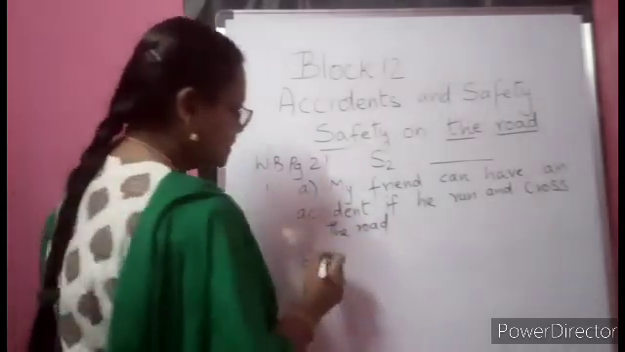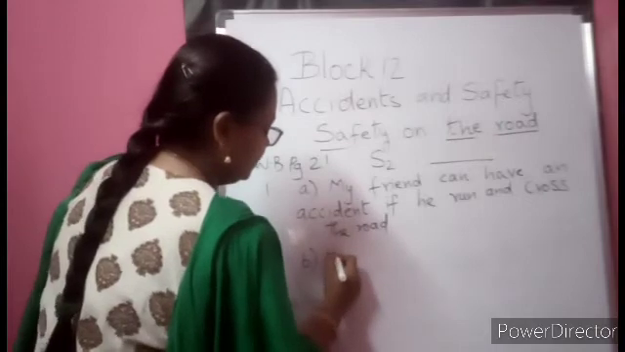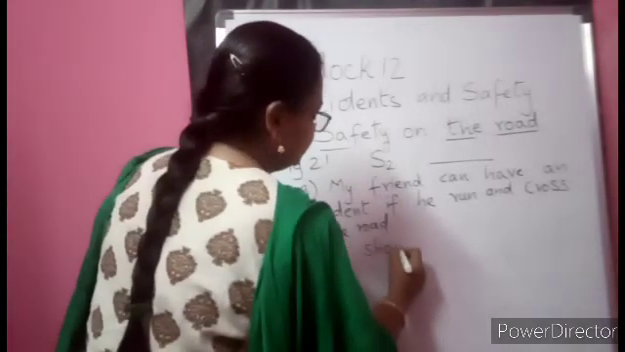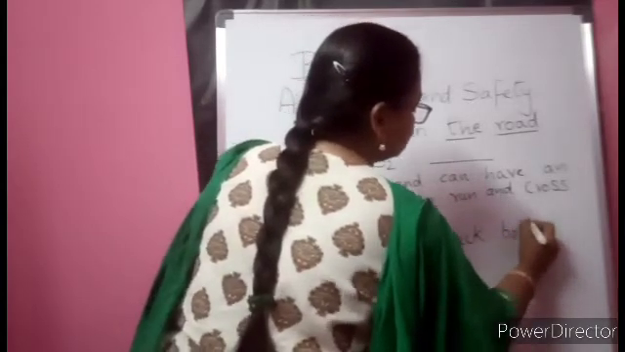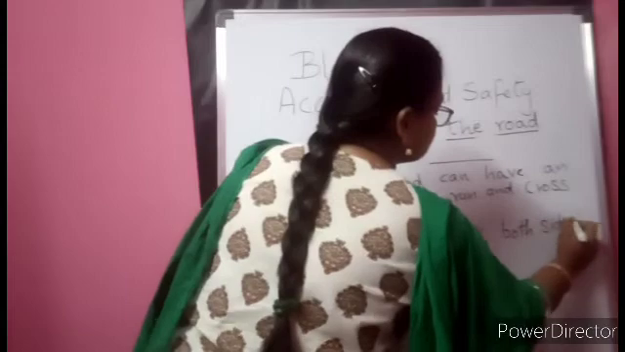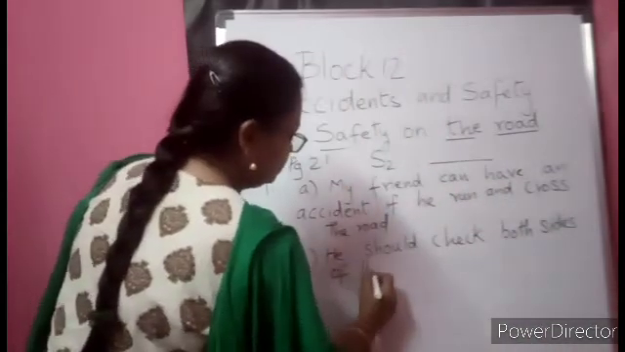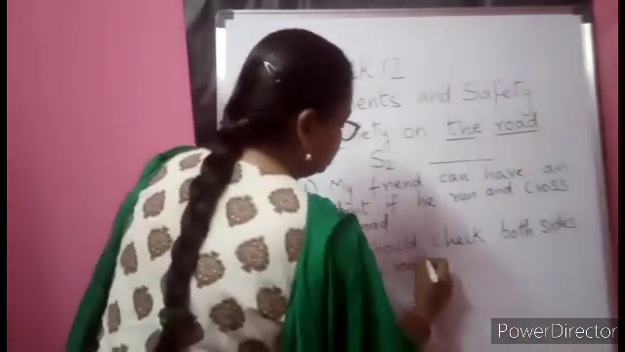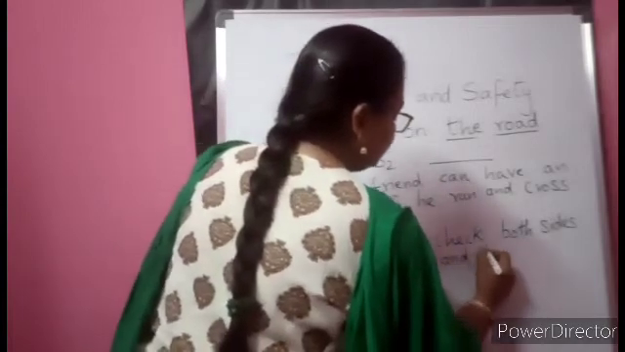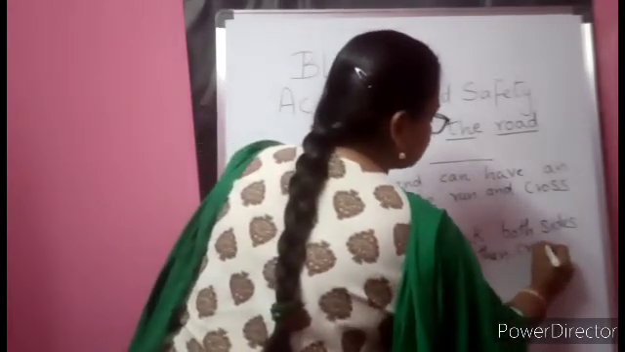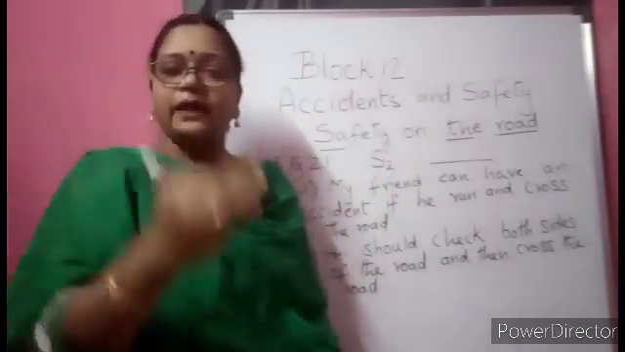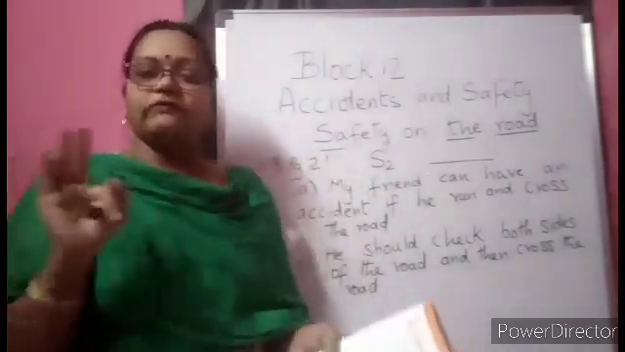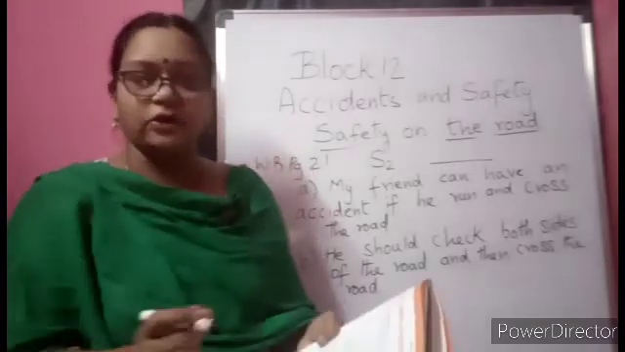How can you avoid the accident, children? He should check both sides of the road and then cross the road. Both sides you can write: right, left, and again three times right, left and again right. Like that if you see, there is no problem, never you will get into an accident. At least both sides you have to check and then only you have to cross.